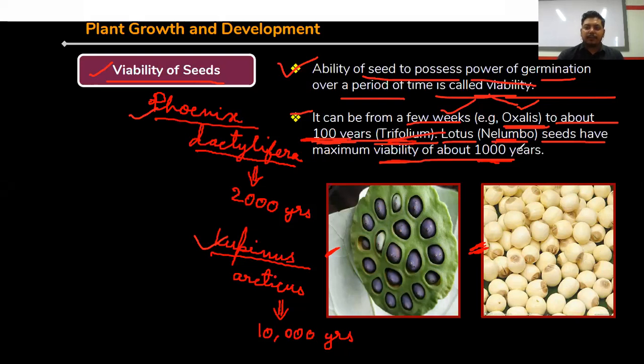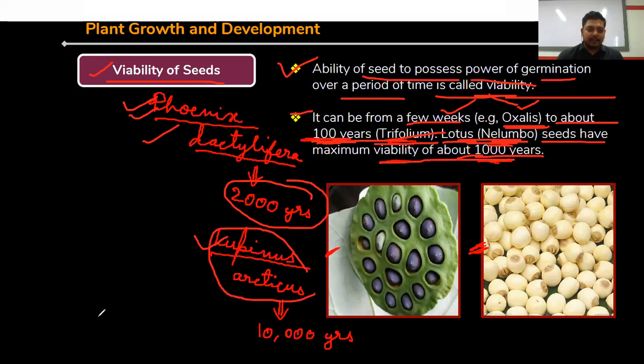In lotus or nelumbo, seeds have viability of 1,000 years, as well as Phoenix dactylifera, with seeds viable for 2,000 years, and Lupinus arcticus, with seeds viable for 14,000 years. So just imagine this seed viability, that the germination ability located in the seeds varies from seed to seed.